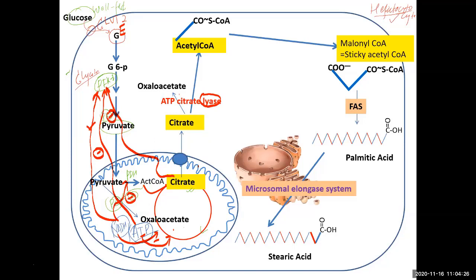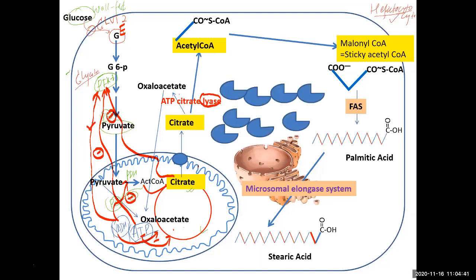You can see the oxaloacetate comes back to the mitochondria, and replenishes the oxaloacetate. Then this acetyl coenzyme A will be converted into malonyl coenzyme A by a very important enzyme called acetyl coenzyme A carboxylase, present in the cytosol of the hepatocyte.